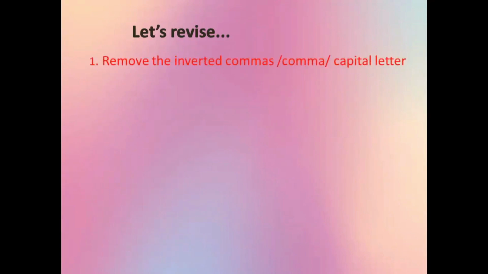Okay, children. Now let's revise what we've learned so far. We learned the difference between direct speech and the reported speech. We learned the following changes when turning into the reported speech. Now remove the inverted commas and capital letters. I hope you can remember.